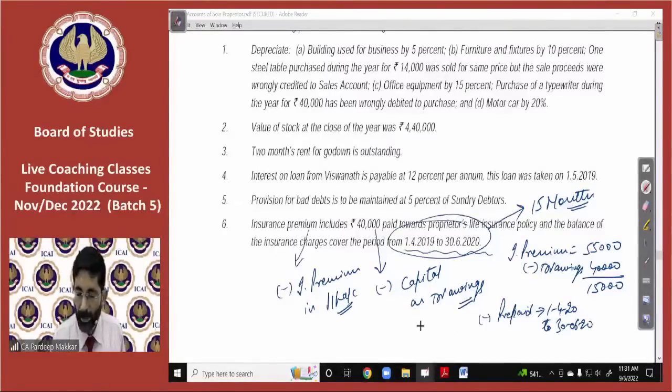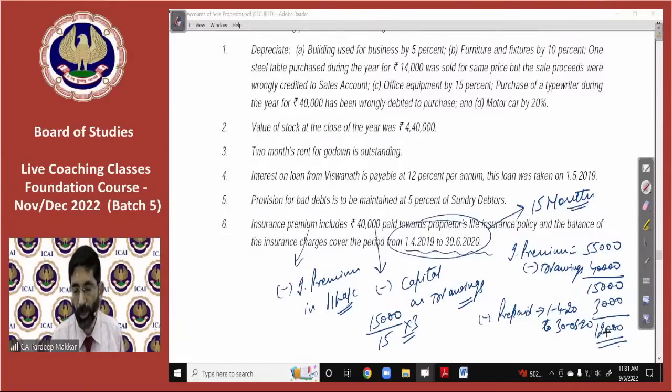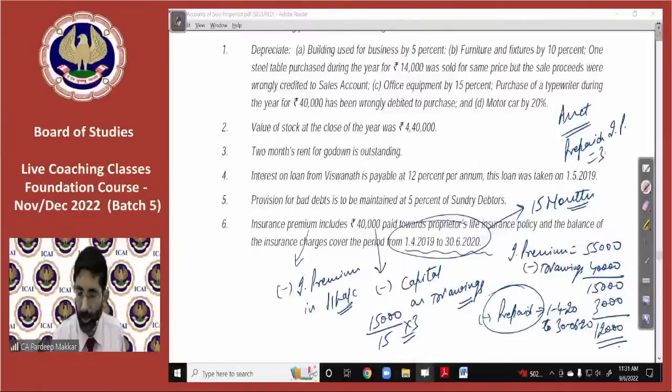Okay, so 15,000 is for 15 months. How much will be for 3 months? 3,000. So that will be deducted as a prepaid expense. So balance 12,000 will be shown as an expense. This prepaid will also go to asset side. Prepaid insurance premium 3,000.